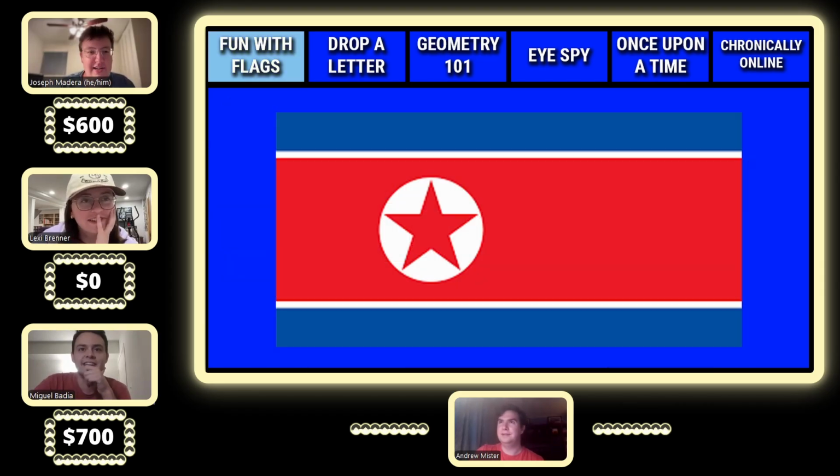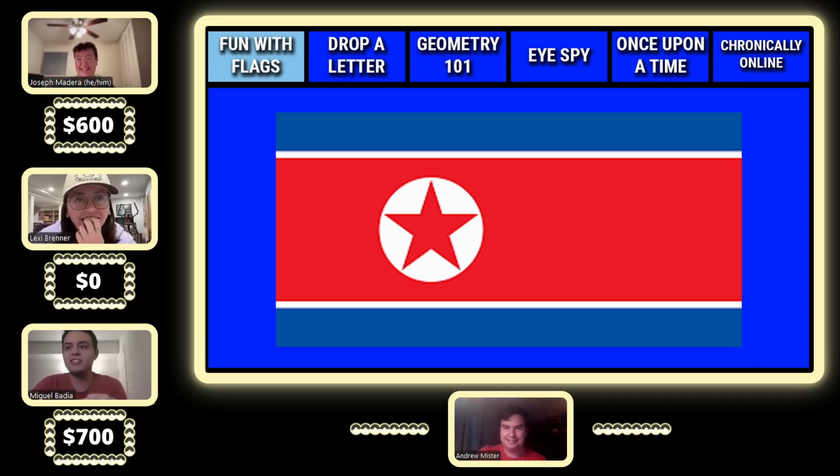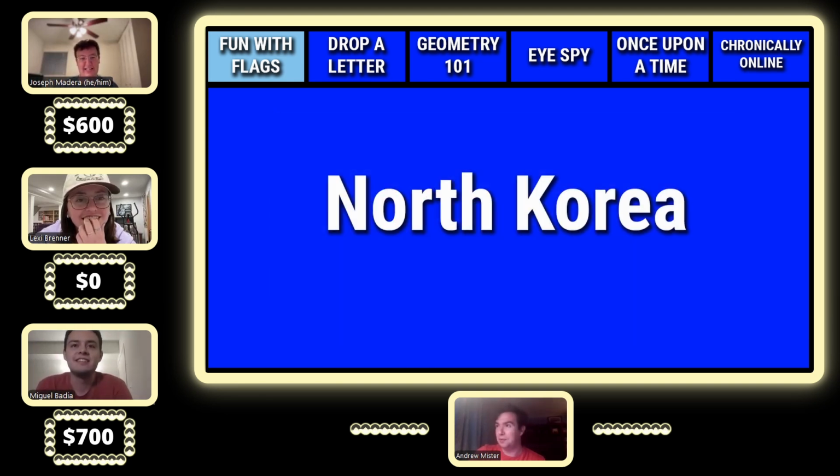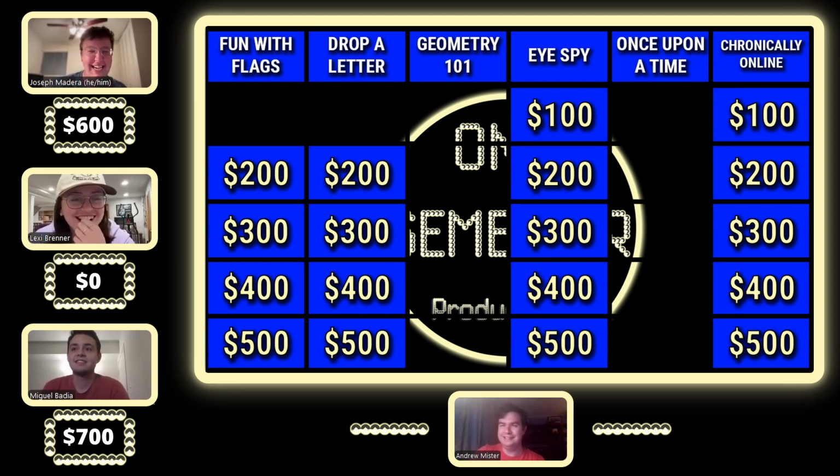All right. I hate this one. Whose flag is this? Whose flag is that? I've seen it, but I don't know. I have no idea. I cannot believe I paired up 3 people and none of you have the flag. Dude, I do not have flag knowledge. I feel like I've seen this one. I just don't know. I'm going to call it here. That would be North Korea. That's what I was thinking, and I didn't know. Okay. All right, Joe.